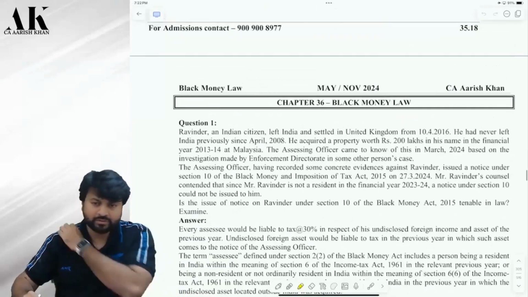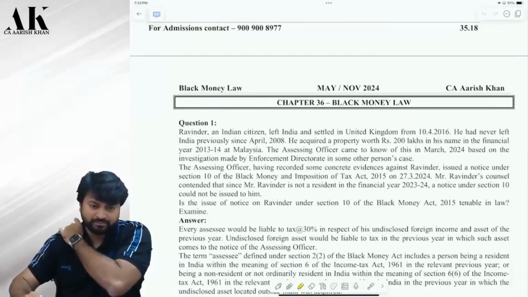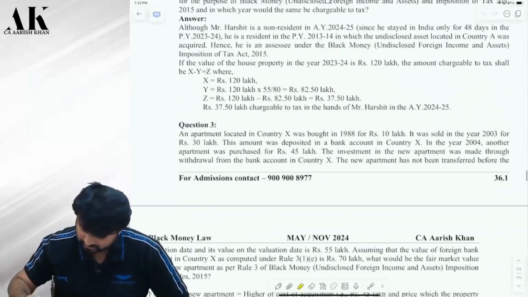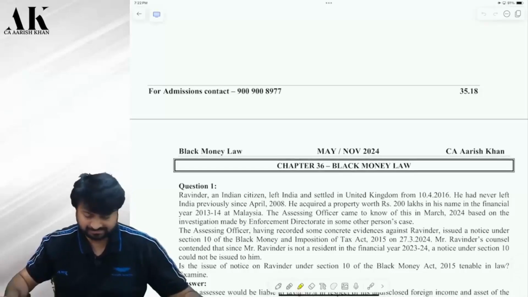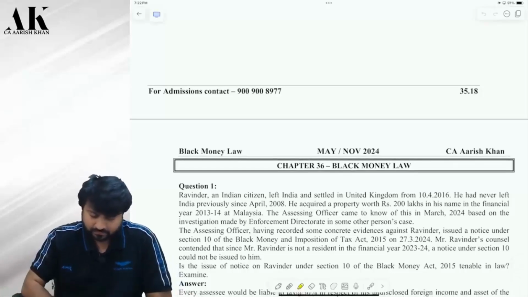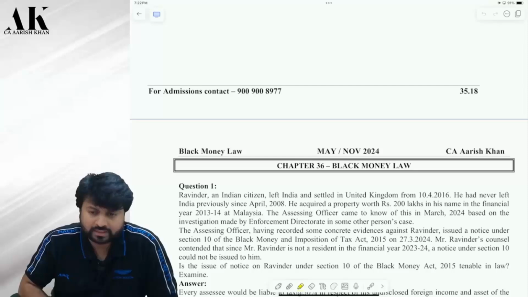Now let's do some of the questions of black money law today. Come to page number 36.1, all of you. Shall we read? I want you to read first and get the answer for me.